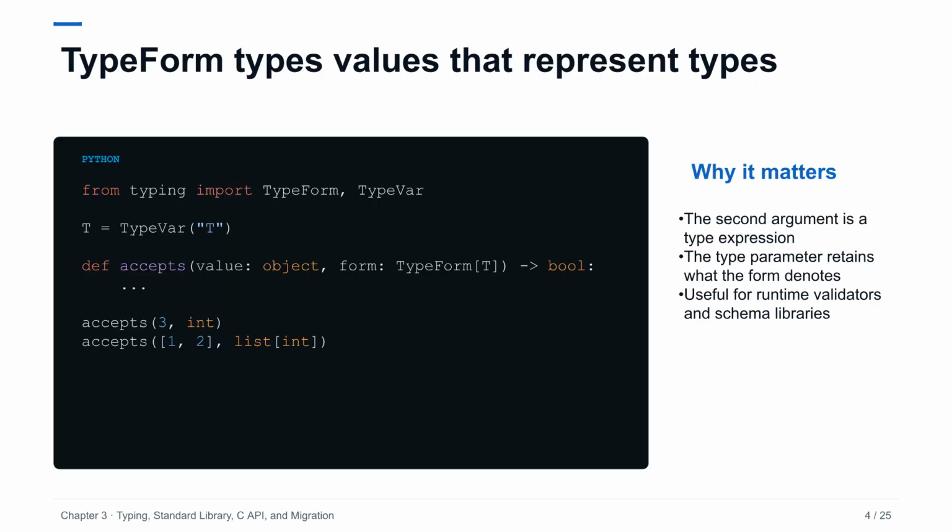Typeform fills a long-standing annotation gap. Some APIs accept a runtime value that is itself a type expression, including parameterized forms such as list of int. Annotating that value as type or object loses information. Typeform keeps the represented type available to the type checker. The exact runtime interpretation still belongs to the receiving library, so implementations must document which typeforms they accept and how they handle constructs that cannot be tested directly with this instance.